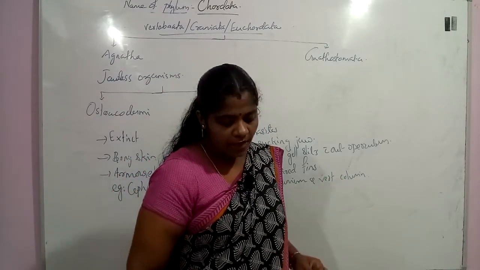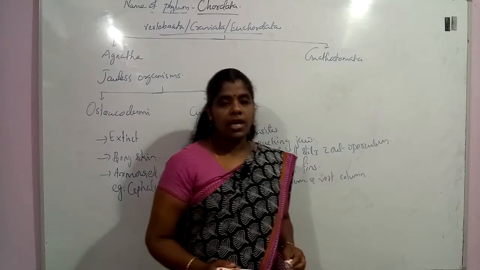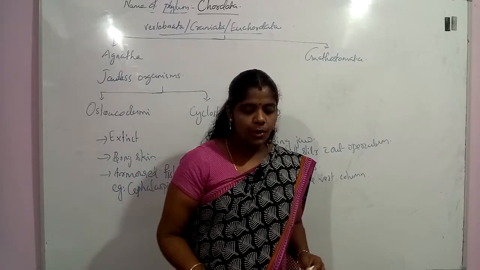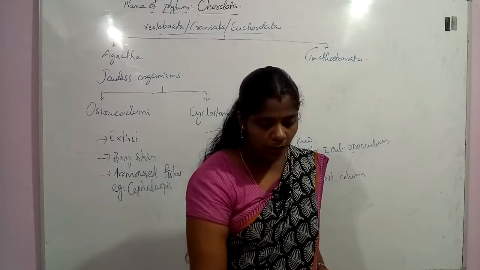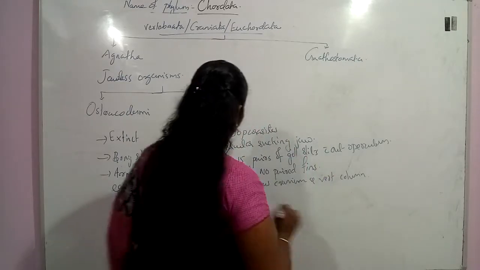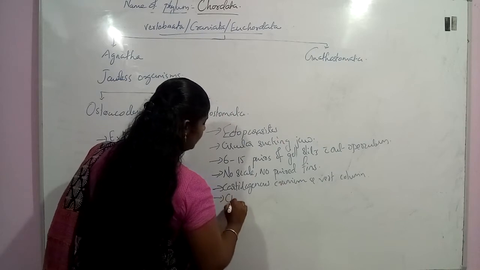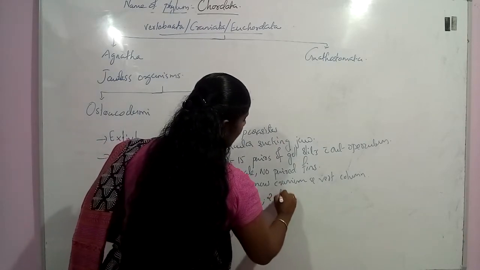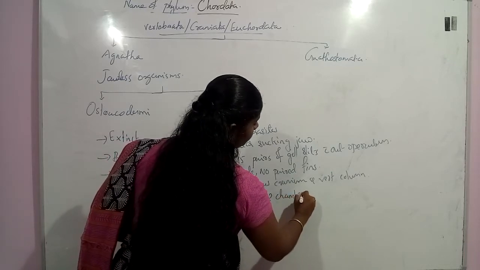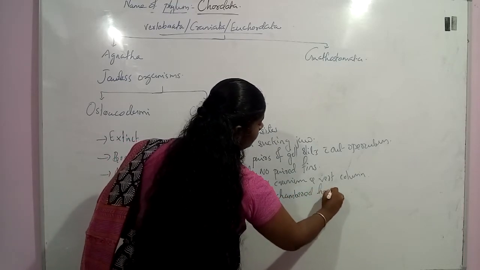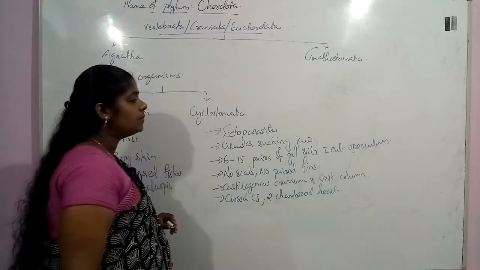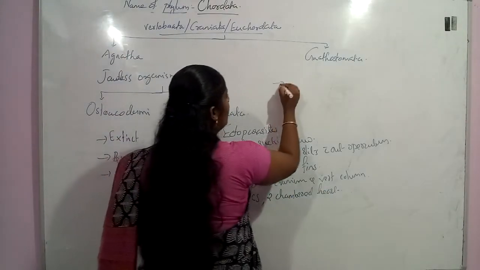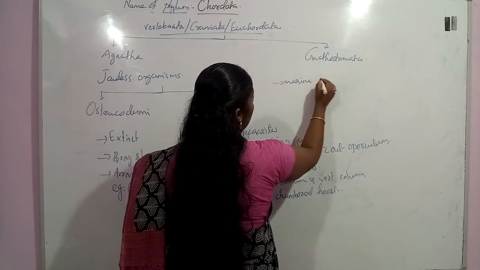Okay, now if we see the circulation of this group of organism, they have a closed circulatory system and two-chambered heart is present in this group of organisms. Two-chambered heart, closed circulatory system. And we can see these organisms, they are marine organisms.